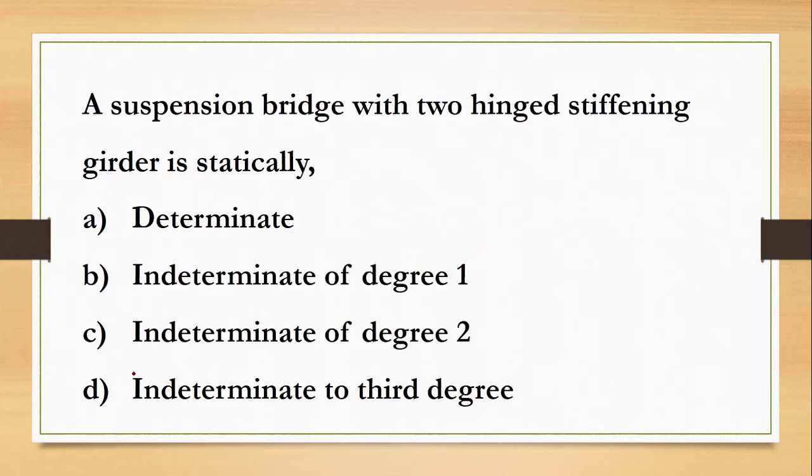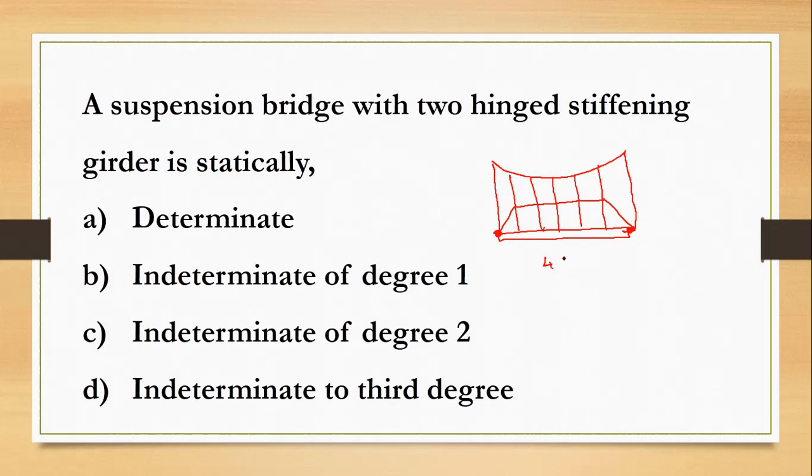A suspension bridge with a 2-hinged stiffening girder is statically. So here is a suspension bridge, and here is the deck slab. To prevent the deformation of the shape of the cable, we strengthen the cable by providing a stiffening girder. There are two types of stiffening girder, as I said before: 3-hinged and 2-hinged. Here, this is a 2-hinged stiffening girder.